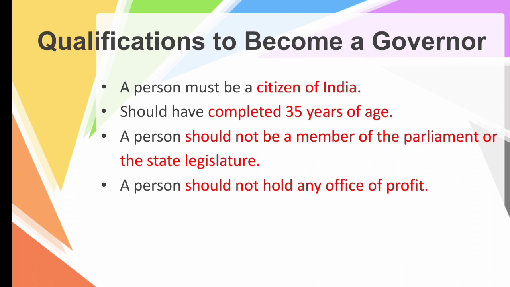Then a person should not hold any office of profit. So he should not have any financial income, either by business. So these are all the qualifications that a person must possess to become a governor. First, he should be a citizen of India and have completed 35 years of age, and should not be a member of parliament, that is an MP, or a member of the state legislature, that is an MLA. Then a person should not hold any office of profit, that is any business.